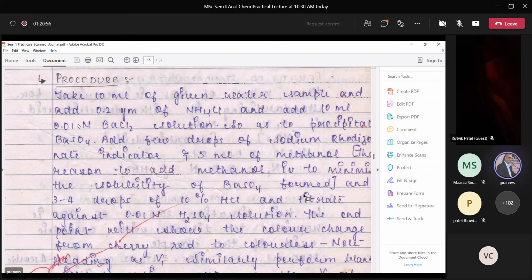But at the same time, there will be some excess amount of barium chloride which remains in solution as barium chloride, which we will titrate. And then doing a blank without water sample, which will obviously be a large value of volume. So by difference, we can come to know the amount of barium which is used to